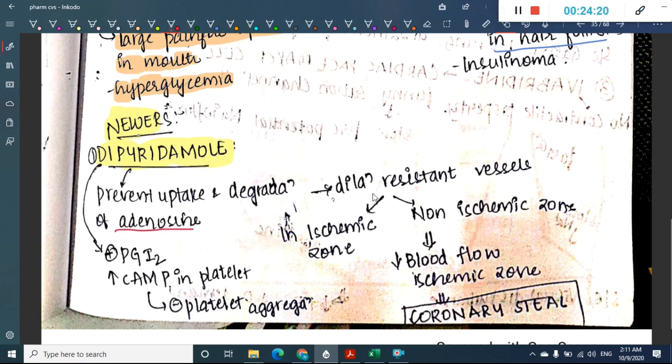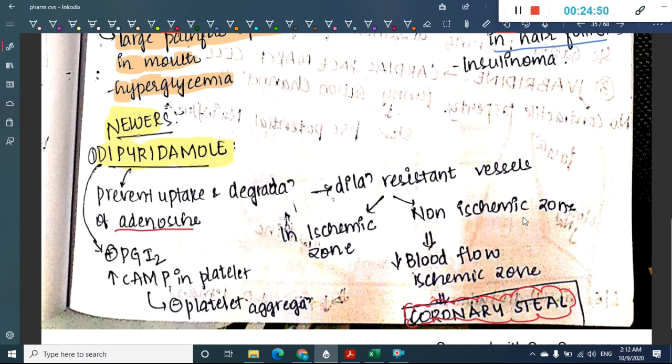Because of this, it causes dilatation of resistance vessels in the ischemic zone and also dilatation of blood vessels in the non-ischemic zone. Because it dilates both, we don't have enough blood to give to both the ischemic and non-ischemic zones, and as a result there is increased blood flow